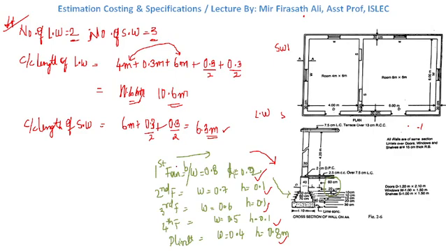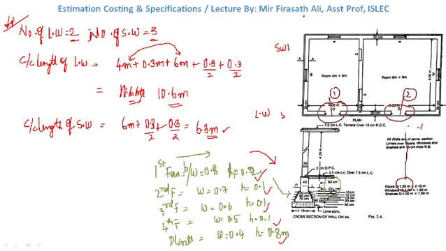As you can see over here, how many doors do we have? We have 2 doors. So from DPC we need to deduct these 2 widths. What is the width of the door? We can get it from here: 1.20 meter is the width of the door.